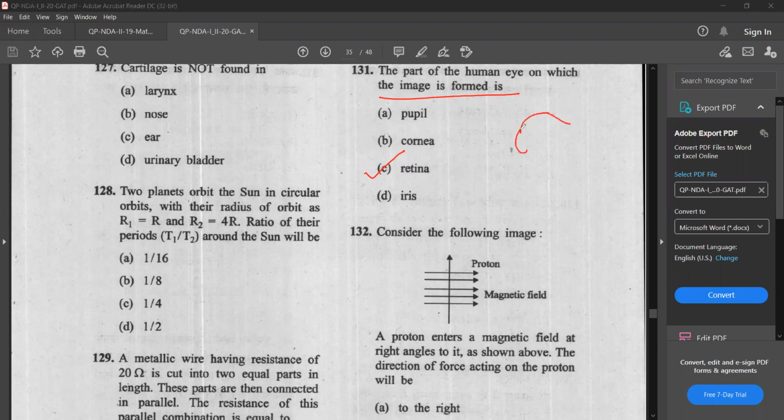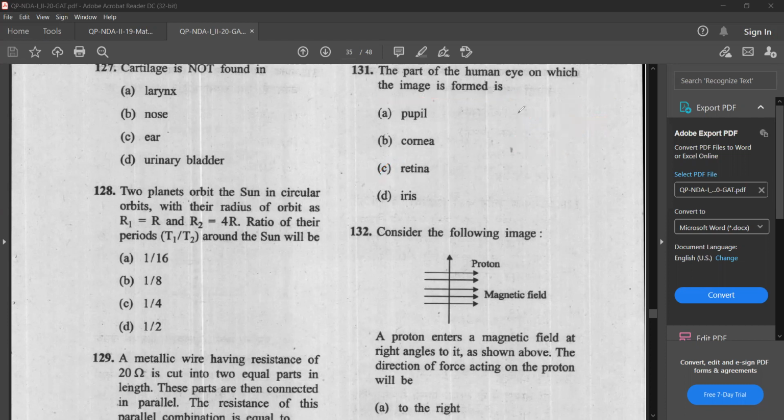This is the human eye. Here we can see the retina, which consists of rods and cones that we discussed in detail at the beginning of this question paper. This retina has rods and cones which are light sensitive. Answer is option C, retina.